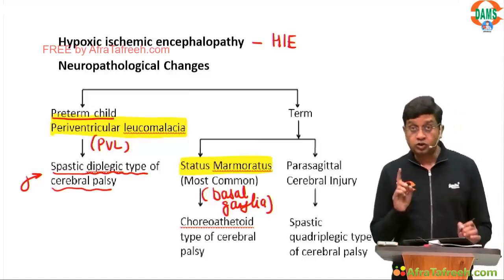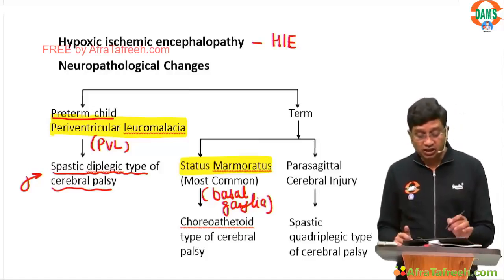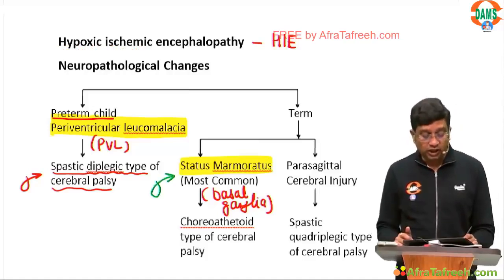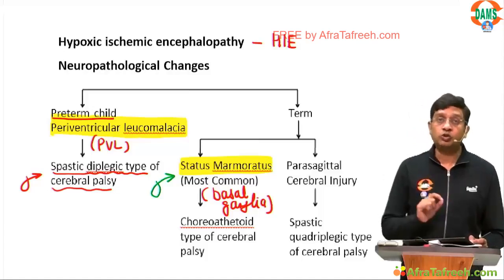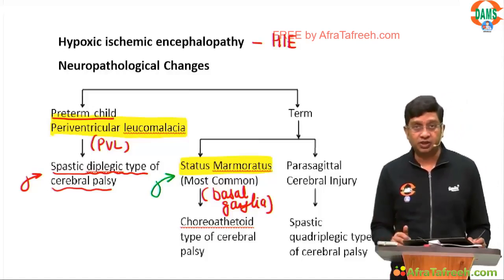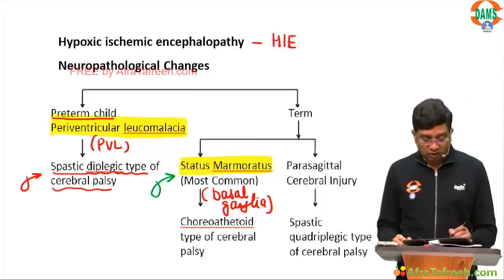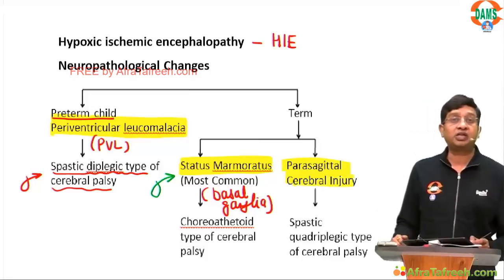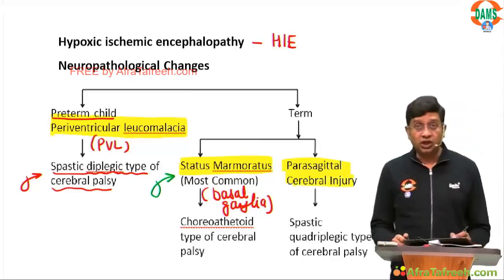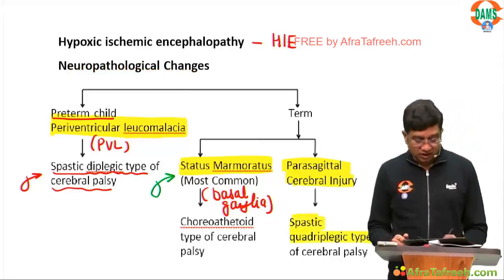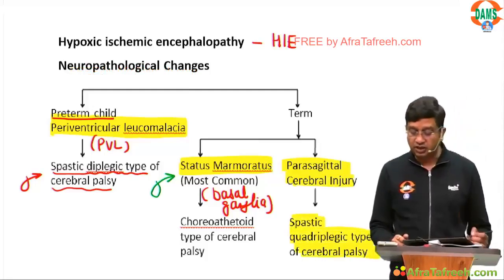So the most common cerebral palsy in a term child due to HIE is choreoathetoid type, and in a preterm child it is spastic diplegic type. Apart from this, there can also be parasagittal cerebral injury, and this will result in the spastic quadriplegic type of cerebral palsy.